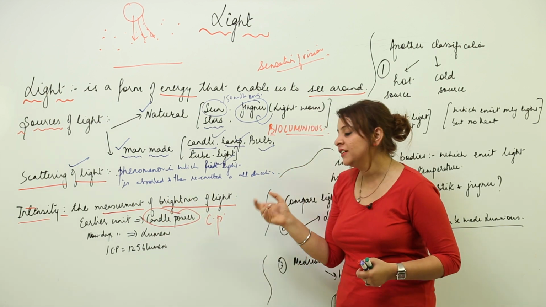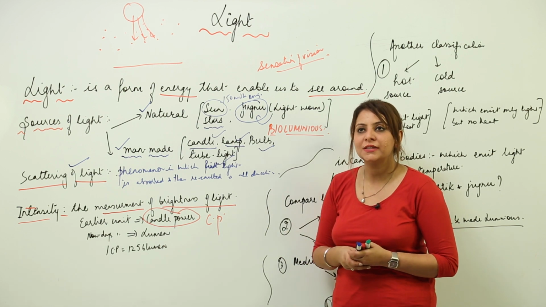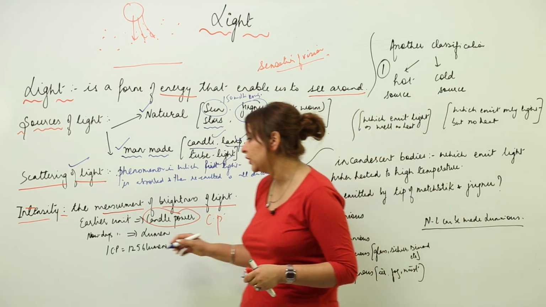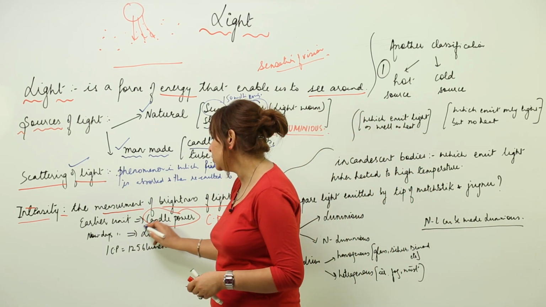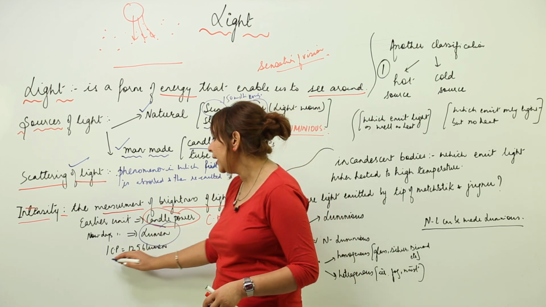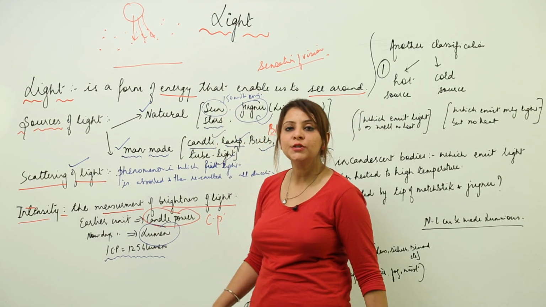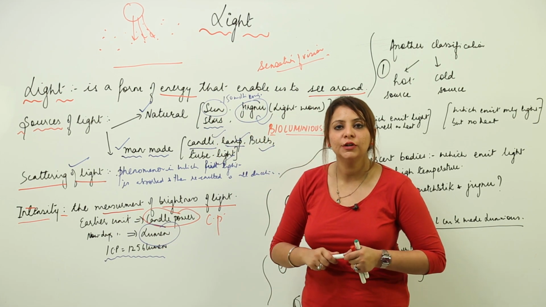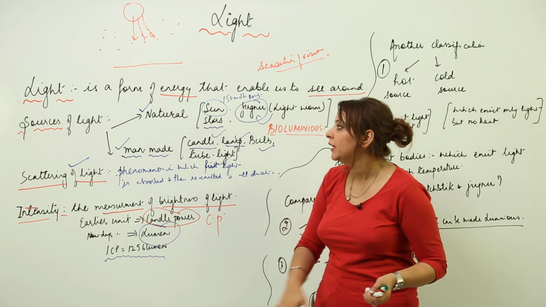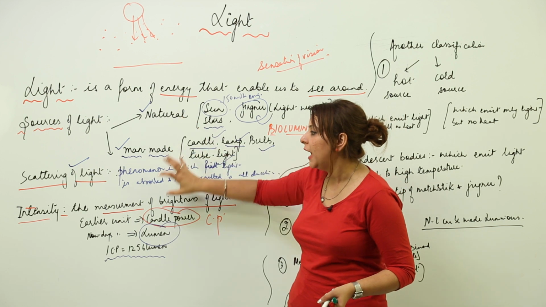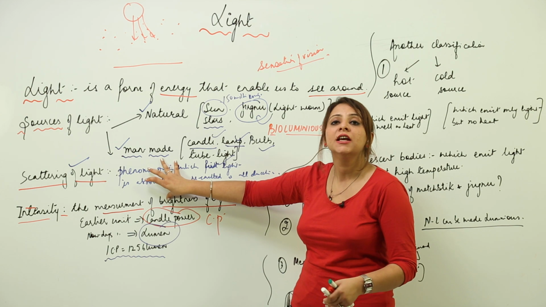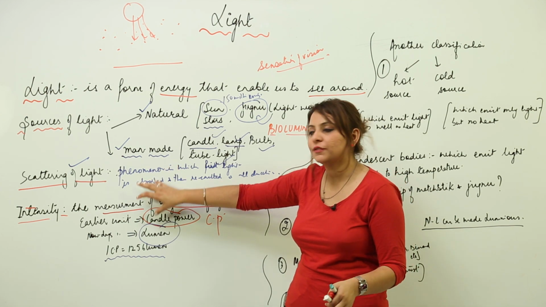But it doesn't give an appropriate measurement, so it has been replaced by another unit, that is the lumen. The unit we now use to measure the brightness of light is the lumen. And 1 candle power is equal to 12.56 lumen. So this is what intensity is. I think you got it: what light is, what the sources are, and how, though we are far from the sun, it still makes the day bright all around just because of scattering.